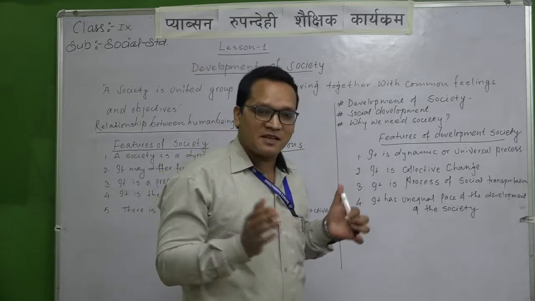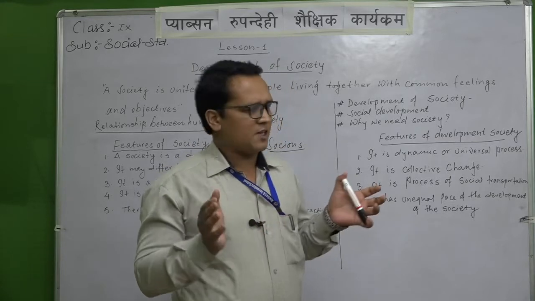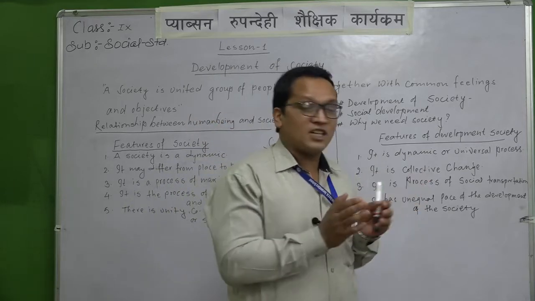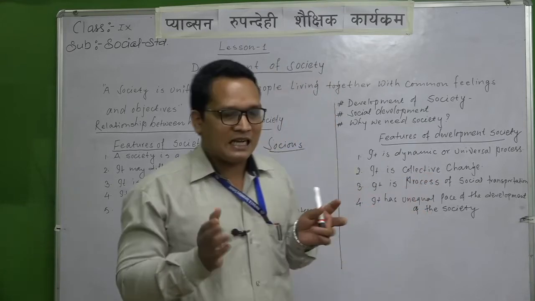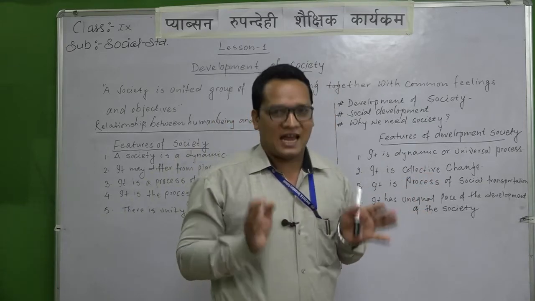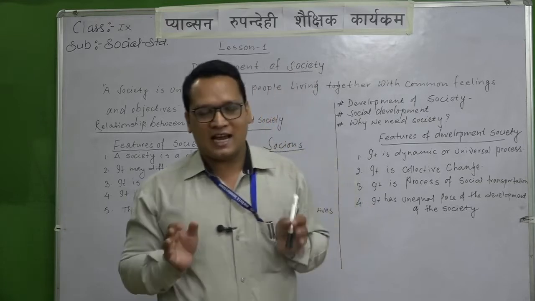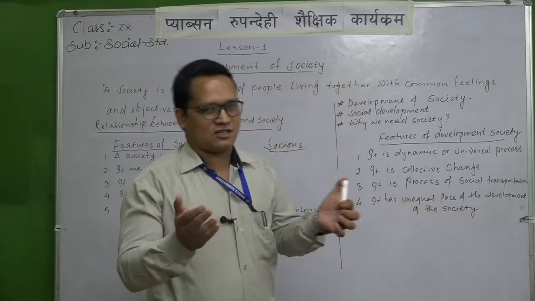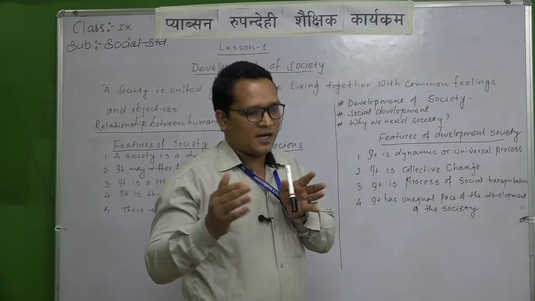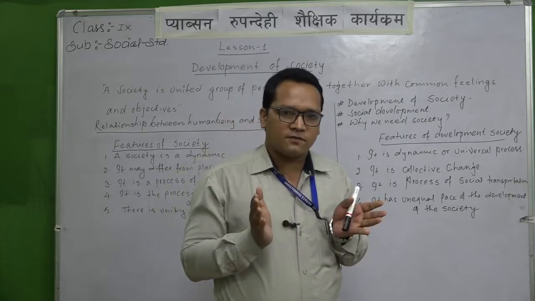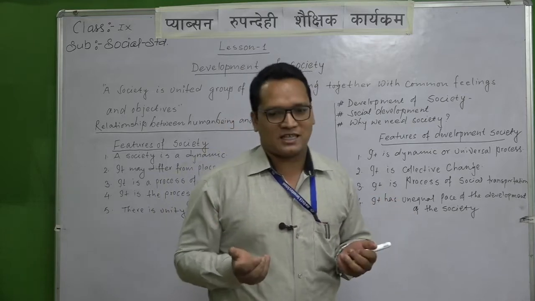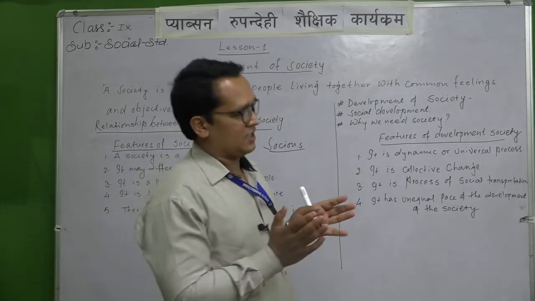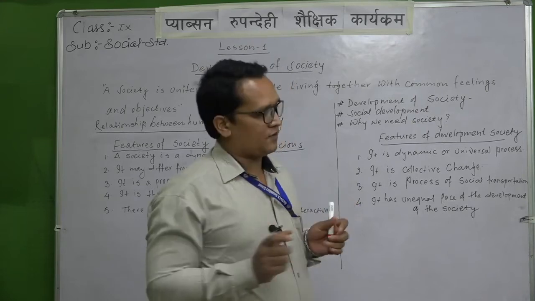For friendship and cooperation, there is a requirement of a larger number of people, so society is formed in groups. By the word meaning it is clear, and those groups have good relationships. If there is no good relationship, how can that society be formed? By the word also it is friendship. For friendship there is a requirement of good relationship as well as good mutual understanding, cooperation and so on. So this is the word meaning of society.